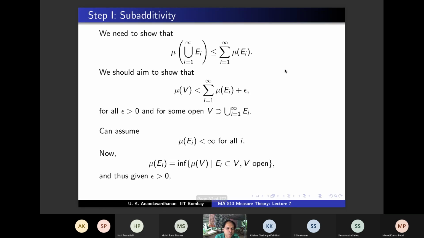So take that Vi. For given epsilon, there exists Vi open containing Ei such that mu of Vi is less than mu of Ei plus epsilon, and in this proof I have taken epsilon by 2 power i. So you agree with this? Mu of Ei plus something is not a lower bound because this is the greatest lower bound, and therefore there is a Vi satisfying all these conditions such that mu of Vi is lower. Agree? Can I go to the next slide?